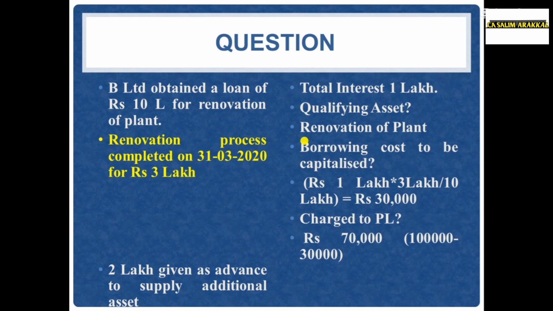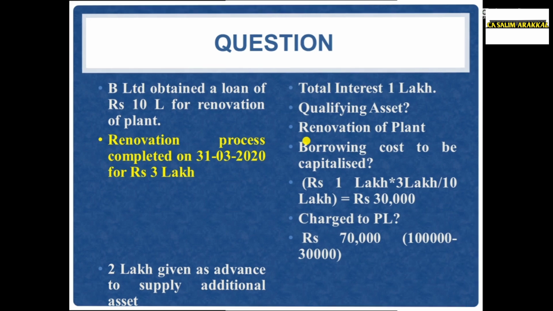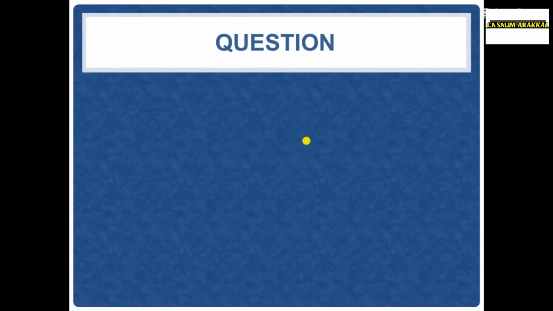Friends, we can also make a different assumption that the advance to supply additional asset is related to the plant. Then that also will qualify for capitalization. In that case, interest to be capitalized is equal to 1 lakh into 5 lakh divided by 10 lakh. That is 50,000 should be capitalized and 50,000 should be charged to profit and loss account if we take a different assumption. We will see another example.